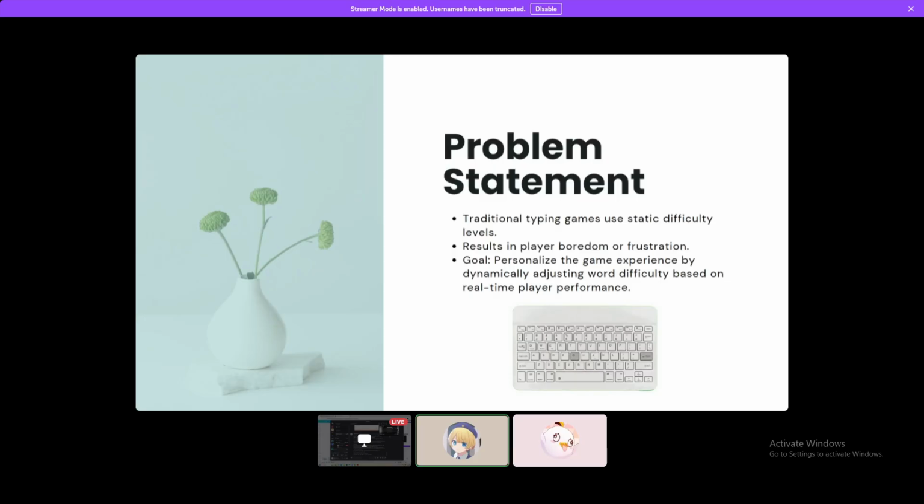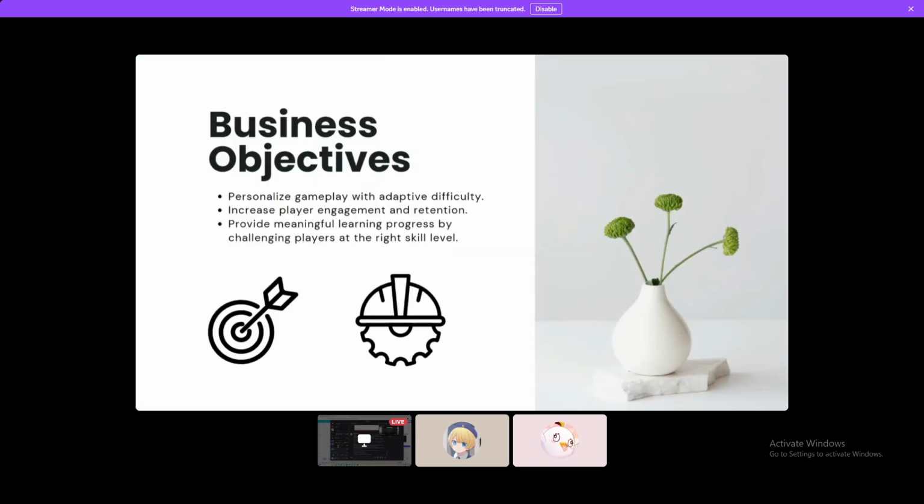Let's start with the problem statement. Traditional typing games using static difficulty levels result in player boredom or frustration. The goal is to personalize the game experience by dynamically adjusting word difficulty based on real-time player performance. For the business objectives: personalized gameplay with adaptive difficulty, increasing player engagement and retention, and providing meaningful learning progress by challenging players at the right skill levels.